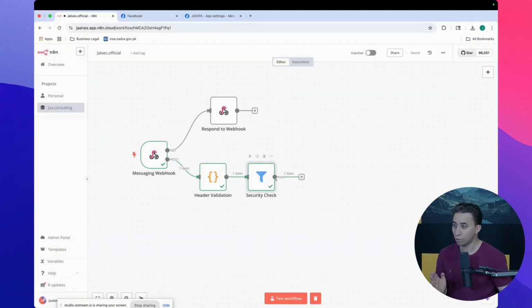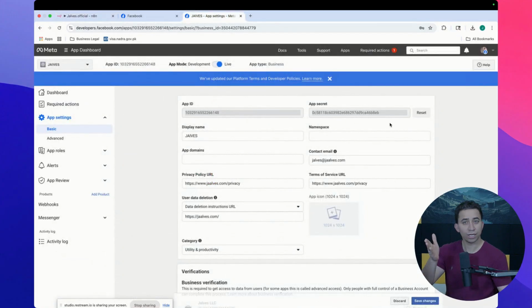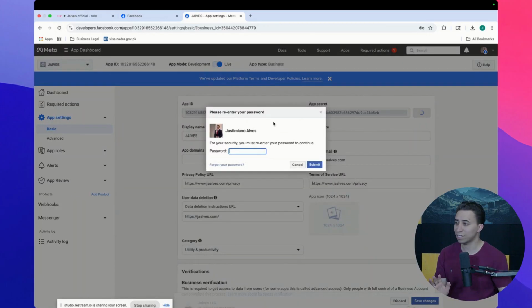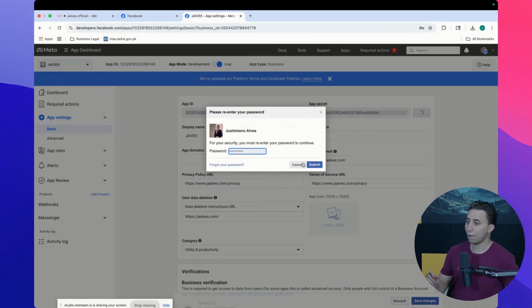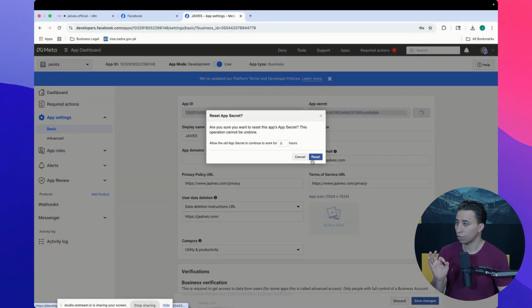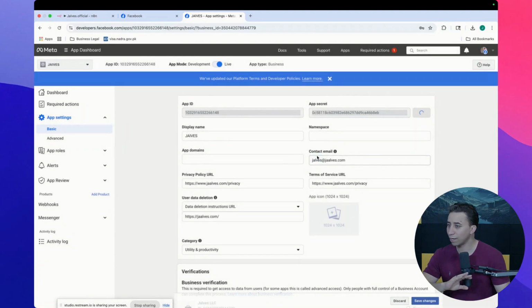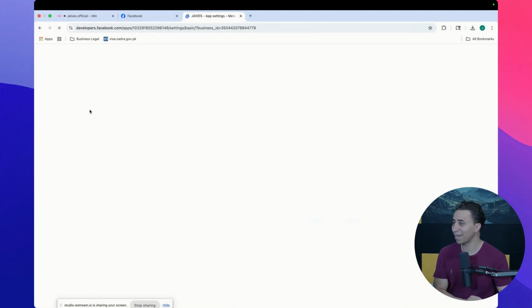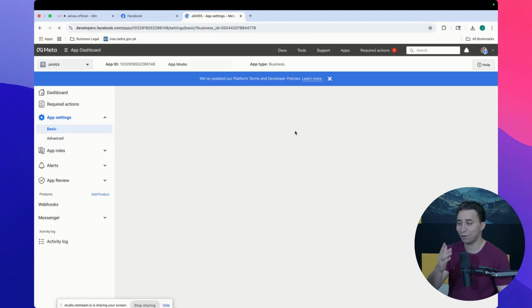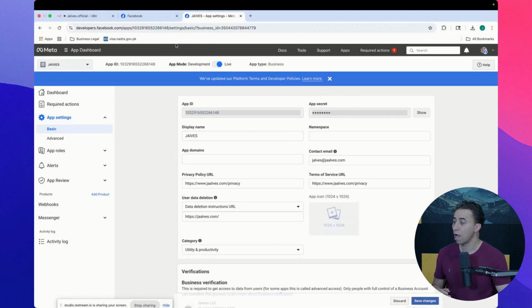So now I'm going to do this. Now you saw my app secret key. I'm sorry, I have to reset it because I don't want you to know my app secret key. Let's put my fingerprint here. So now I'm going to reset my app secret key. Allow the old app secret to continue? No, I want to completely shut it down. I should hide that so you don't have to see it, but it's okay. I will reset that again.